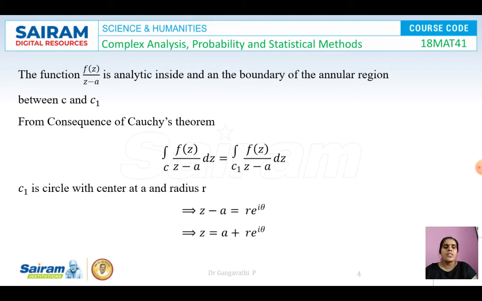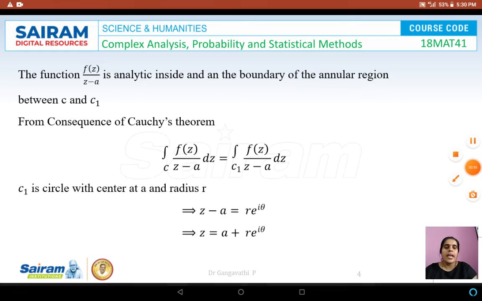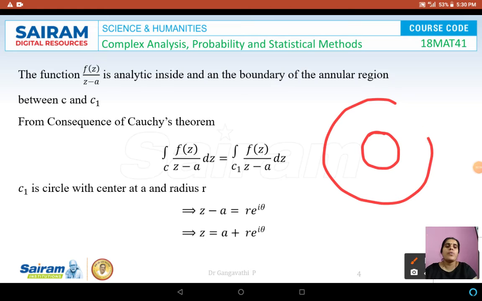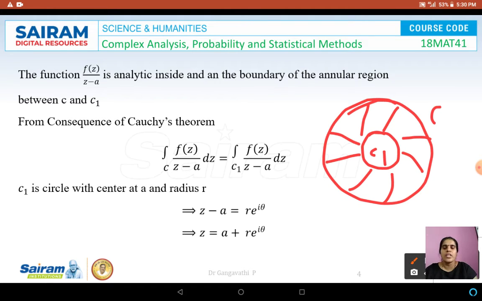So what is the annular region? The annular region is the area between the two curves which is bounded by both the curves. So this is the curve C1 and this is our curve C, and this is our annular region. The region which is bounded by both the curves is called an annular region.